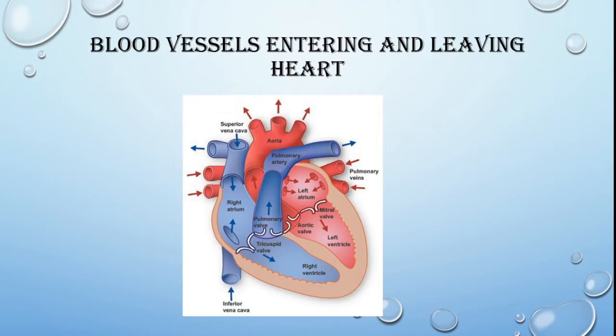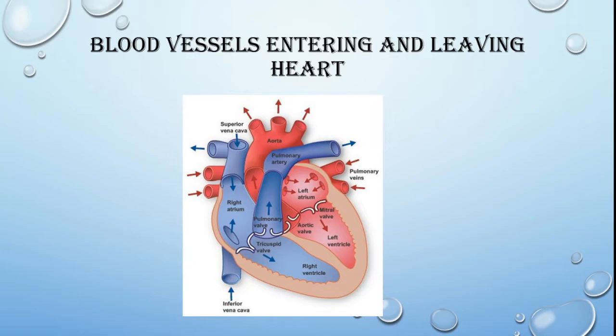These bring the blood to the right atrium, then it moves to the right ventricle. Then through the pulmonary valve and pulmonary artery, it goes to the lungs for oxygenation of blood. When the blood is oxygenated there, from there the blood is brought back through the pulmonary vein to the left auricle and then to the left ventricle.